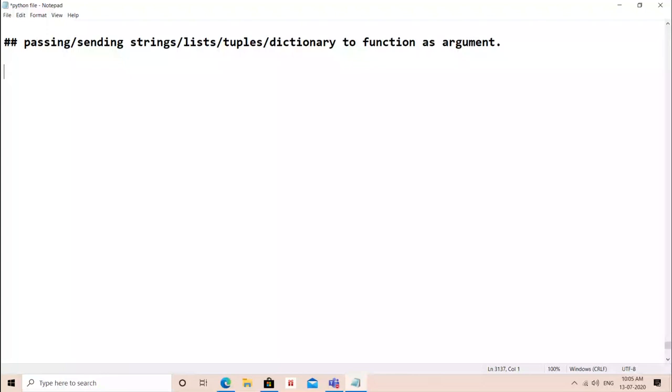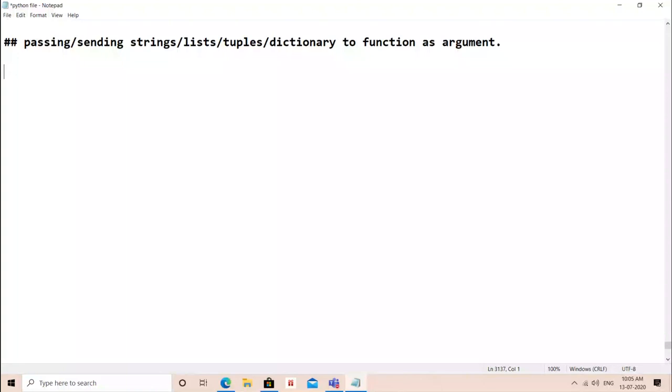Now the questions that we were not able to do that time, that write a program to create user defined function, because that time we have not discussed. So now we will create some user defined functions which will accept strings, list, tuple, dictionary, and even we can return also. We can return the string, the tuple, the list, the dictionary also. No problem at all. Okay, let us do that now.